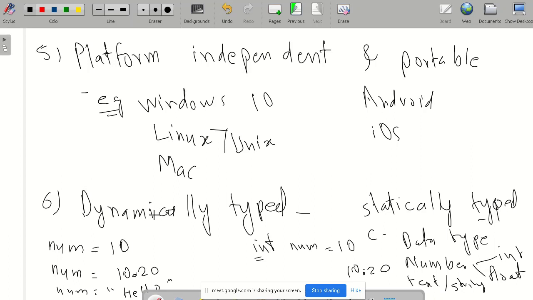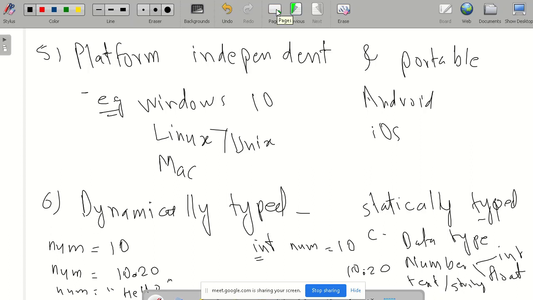It is dynamically typed. As a programmer, we don't have to give the data type, and the Python software automatically converts it to the respective data type. Another example of a dynamically typed language is JavaScript.